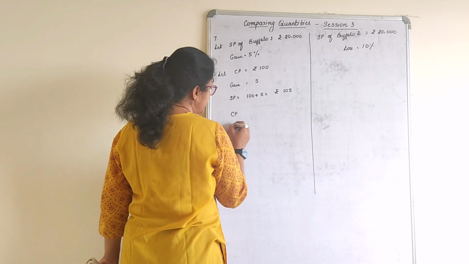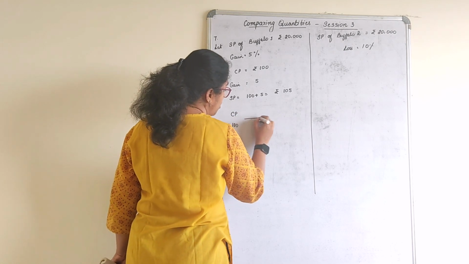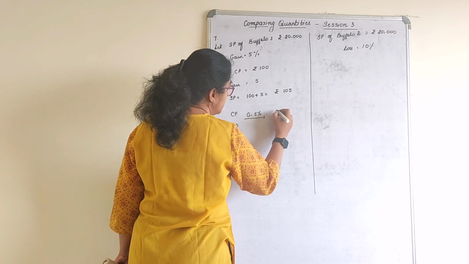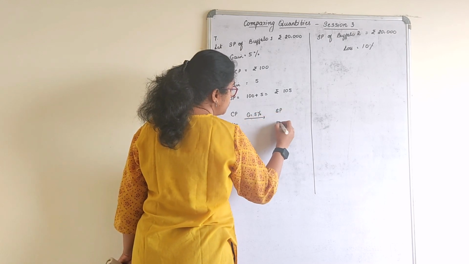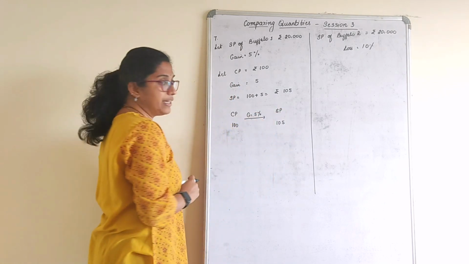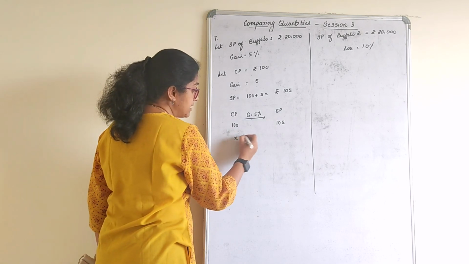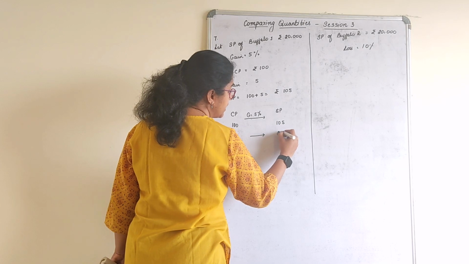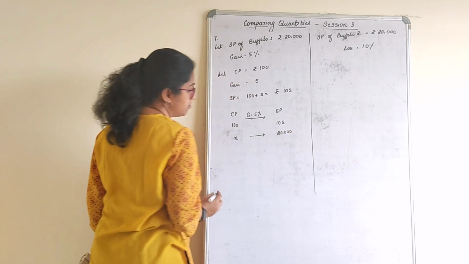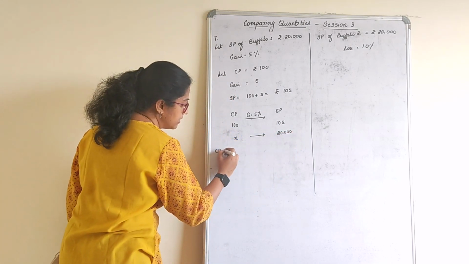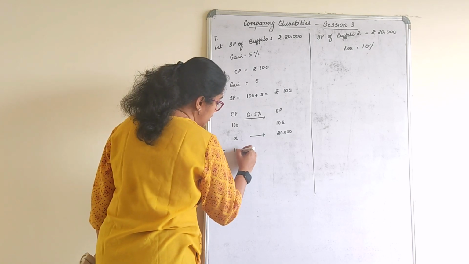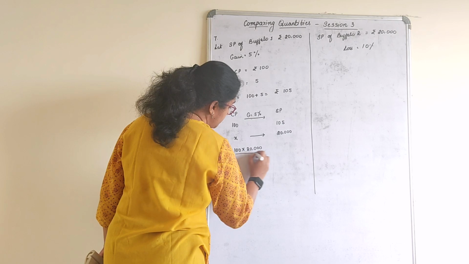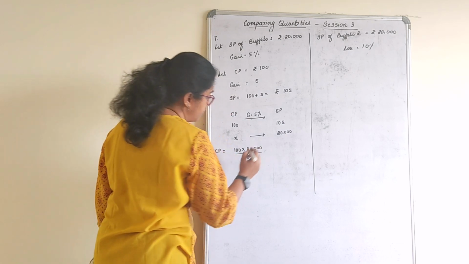Suppose if CP is 100, on that gain is 5%, then selling price would be rupees 105. If cost price is X and for the same gain selling price is 20,000, so how do you calculate cost price? Cost price is equal to 100 into 20,000 divided by 105.